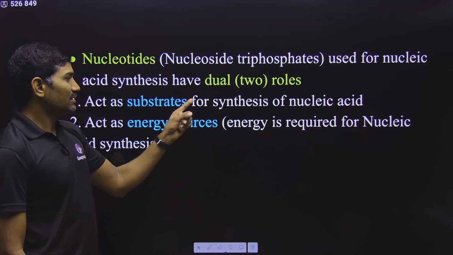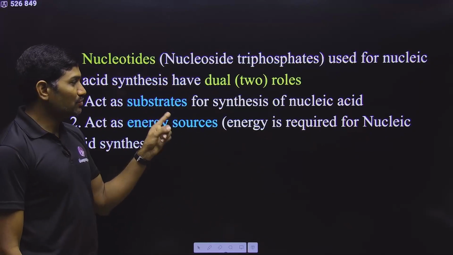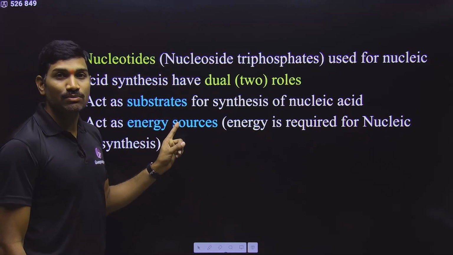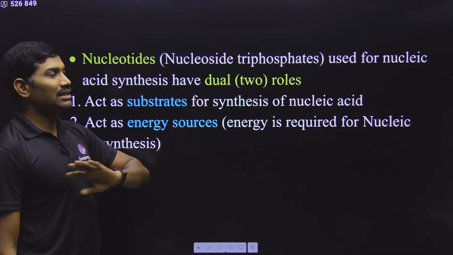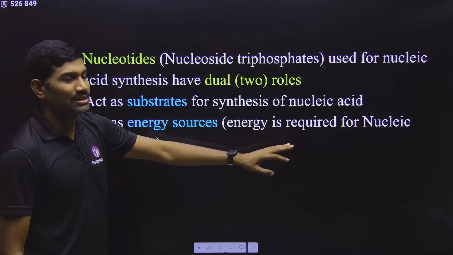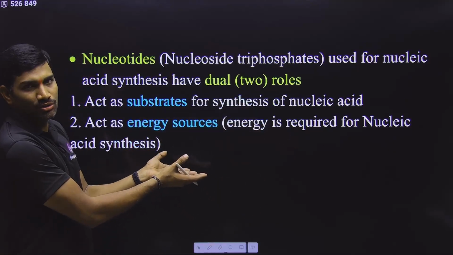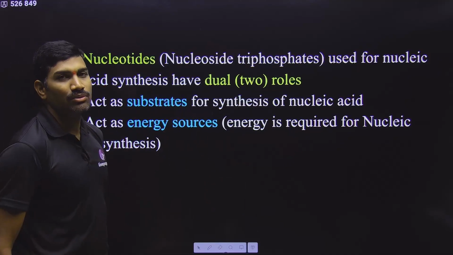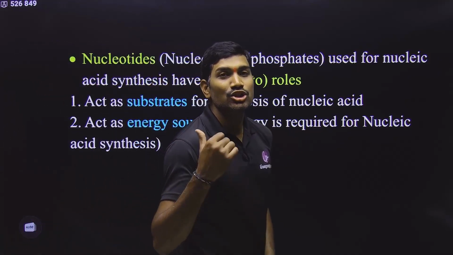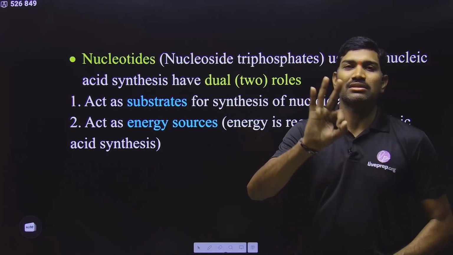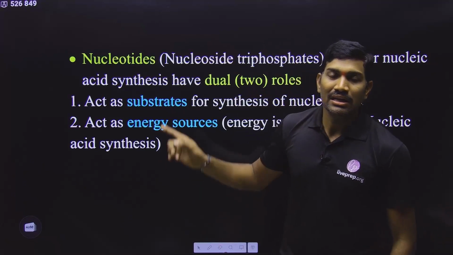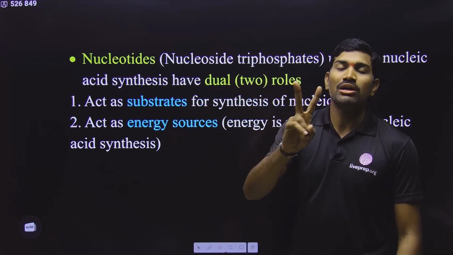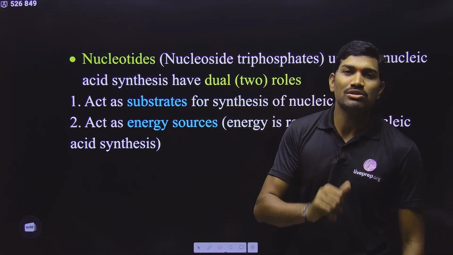But before starting, whatever I am reading was actually given under the DNA replication process, and this information is the same everywhere, for DNA replication and transcription. And since we are studying the polynucleotide chain here, this is very important. What they are saying here: these nucleoside triphosphates, 3-phosphate containing nucleotides, have a dual role. Dual means they have two roles. What are these two roles?